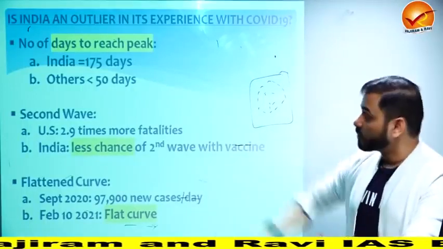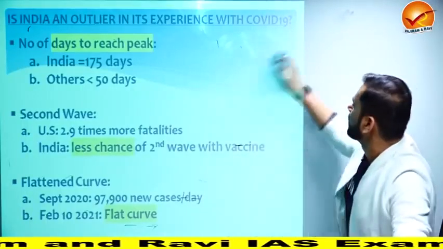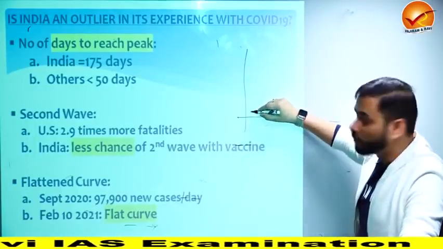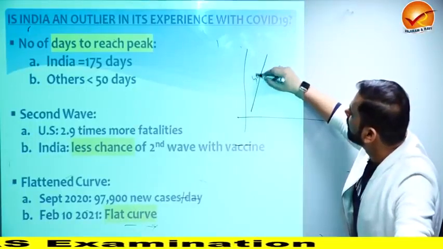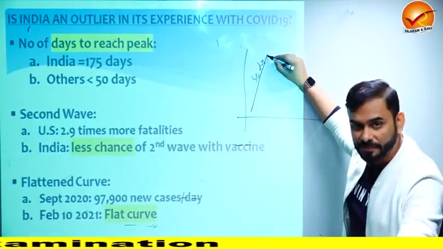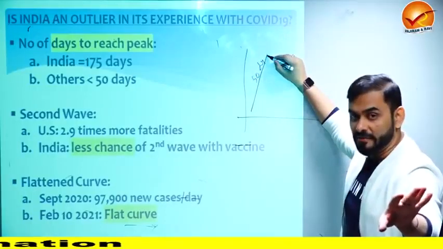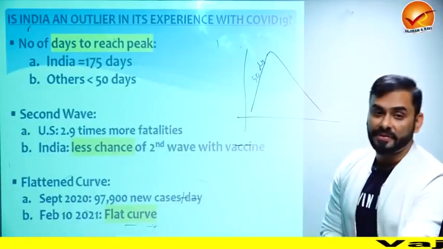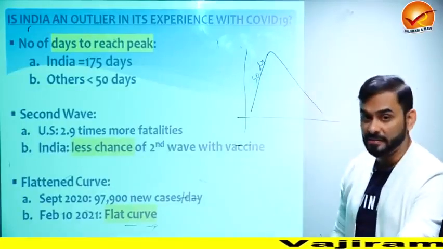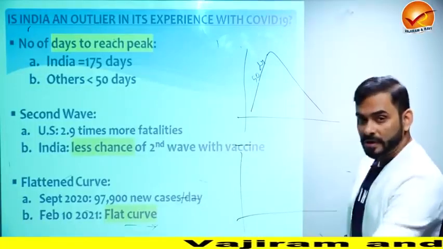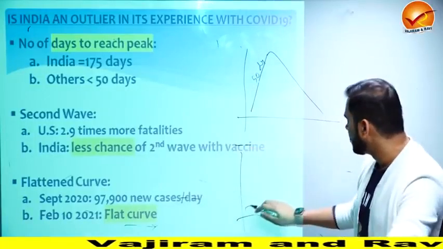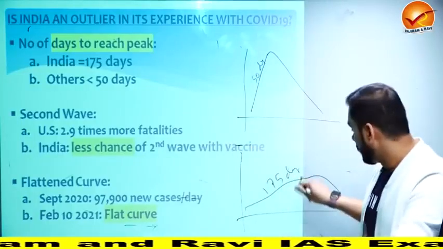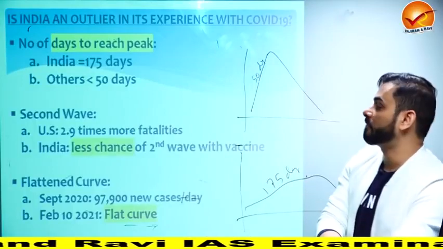Let's see. So, number of days to reach the peak. See guys, if this is the graph, number of days to reach the peak for other countries is 50 days, which means within 50 days, across all other countries on an average, they reach the peak of COVID. It means COVID increased very, very fast in other countries. Within 50 days, a very high number. But look at India. In India, they took 175 days to reach the peak, which means India slowed down the impact of COVID.